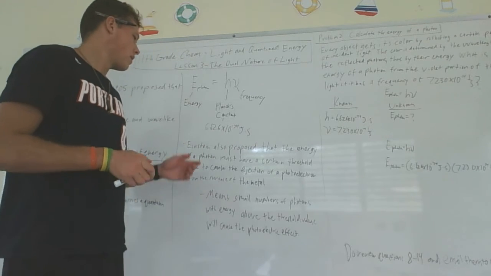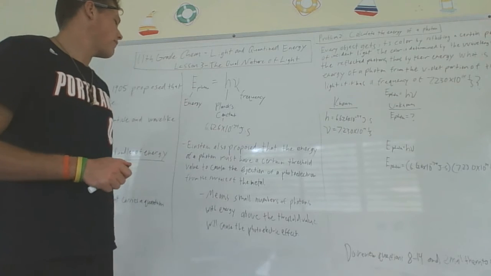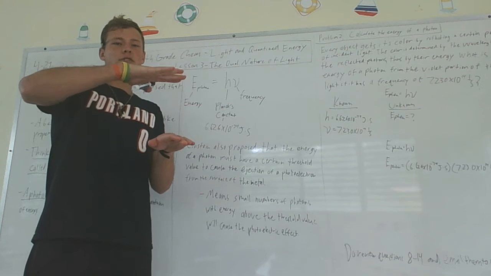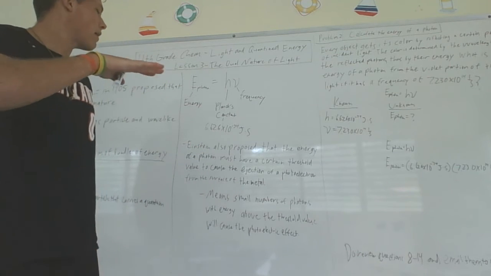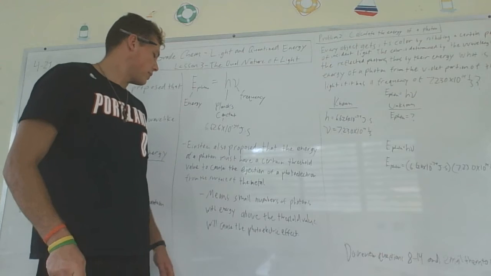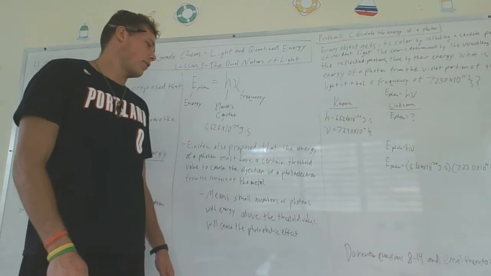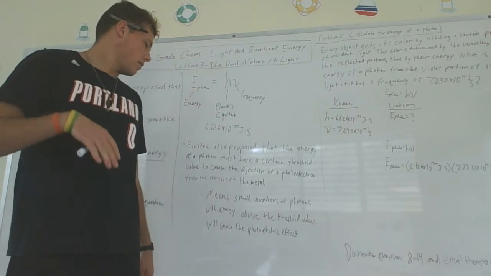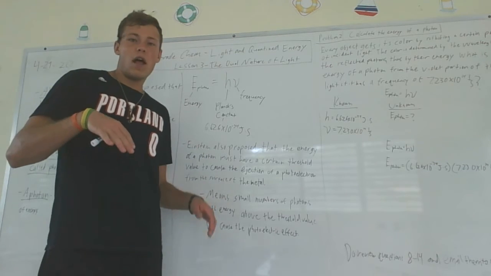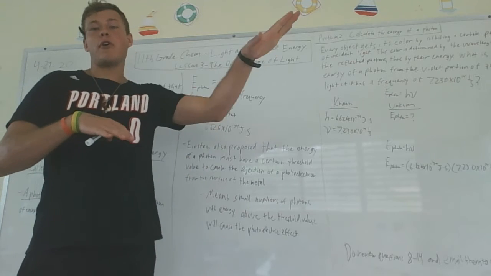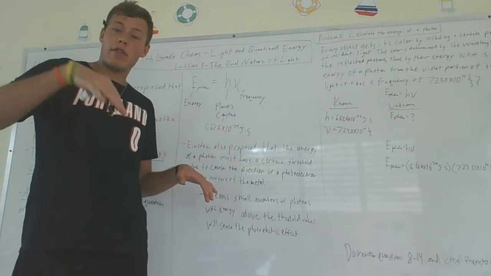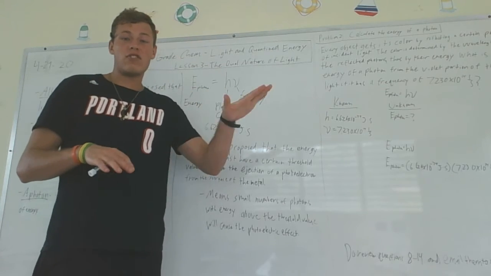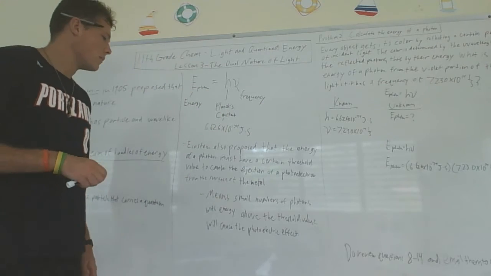Again, Einstein said that the energy of a photon must have a certain threshold value, a certain amount of energy, to cause the ejection of a photoelectron from the surface of the metal. So even though there may not be very many photons hitting it, that doesn't mean they won't eject a photoelectron. They're at a certain frequency, and even though there's not very many of them, they can still eject the photoelectron. So that was explained.